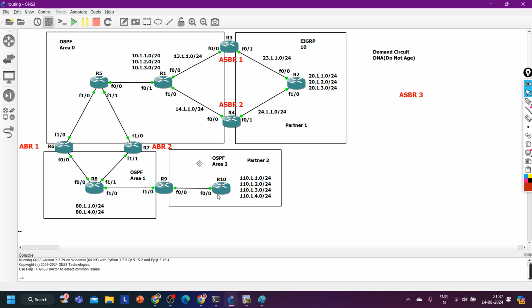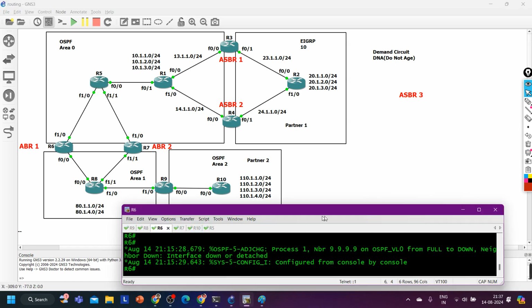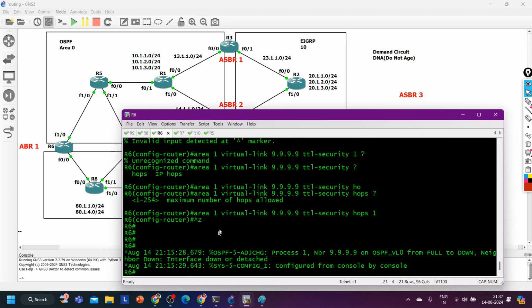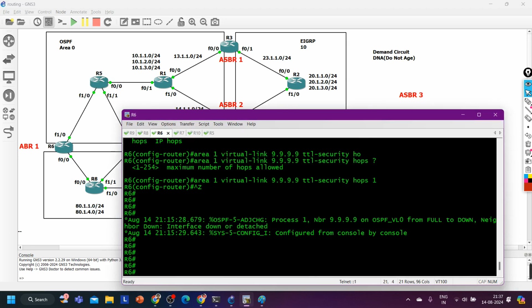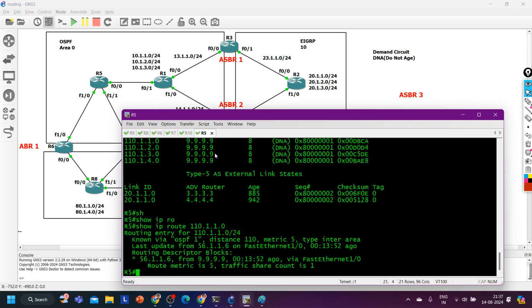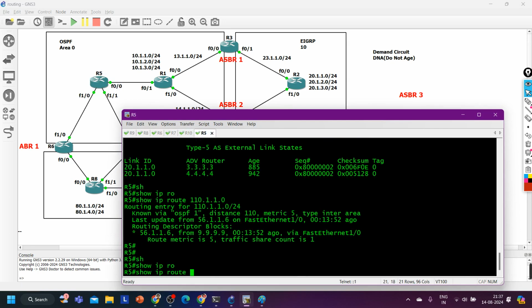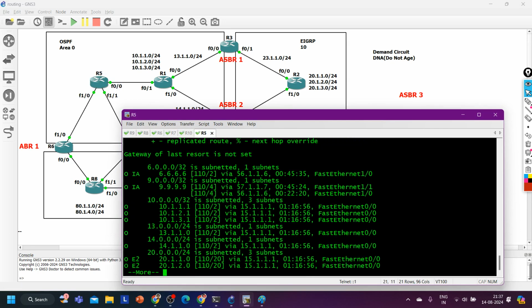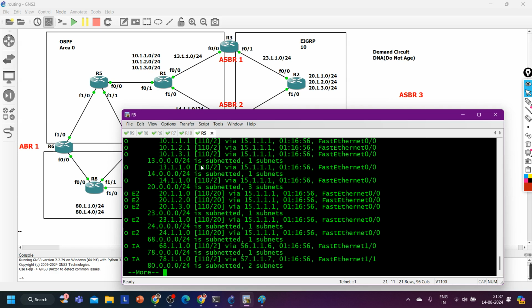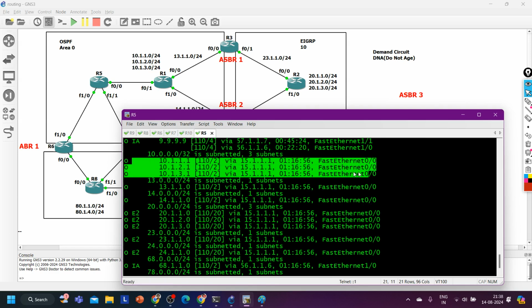Now tell me how to perform route filtering here. Let's suppose on router number 5 I don't want to receive some prefixes. Where is router 5? Here it is. So, show IP route OSPF. See, through OSPF I am learning all 10 subnets.